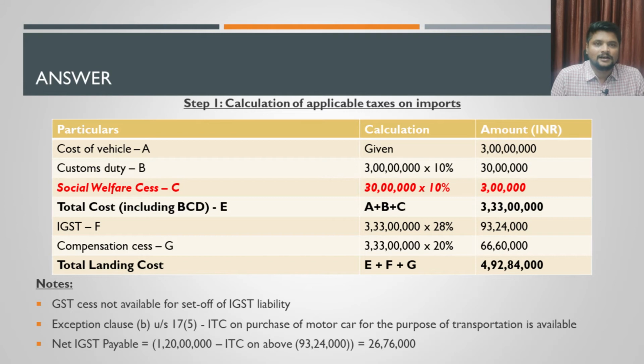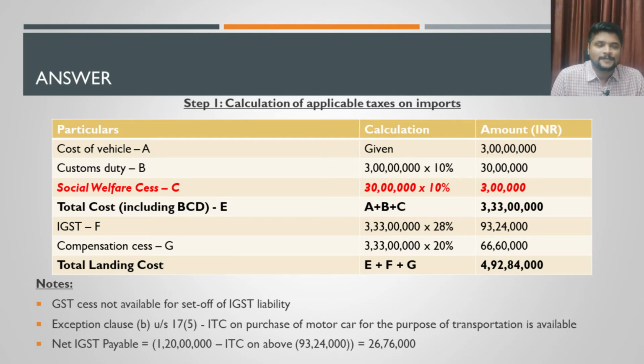But you can note that under that item you will have a clause. That clause says if the motor vehicle has fewer than 13 passengers, and if that motor vehicle is purchased for the purpose of providing output service of transportation of passengers, then ITC on that product is available.